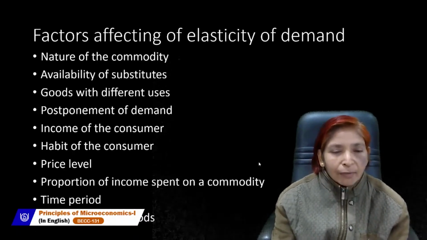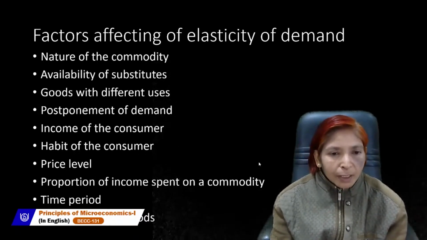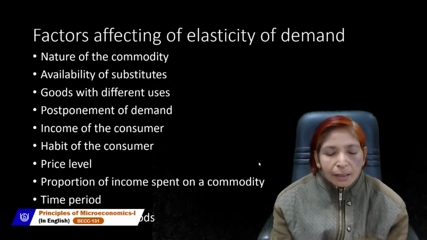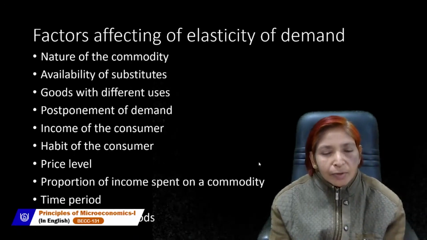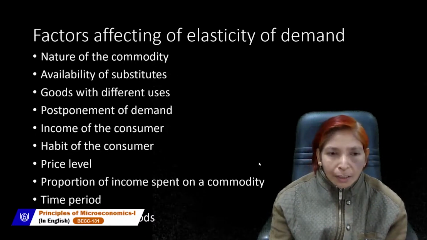So many goods have different uses. You can increase or decrease the quantity of a commodity which has different uses. It means demand can change, demand can vary. In this case, will demand be more elastic or less elastic? Demand will be more elastic.